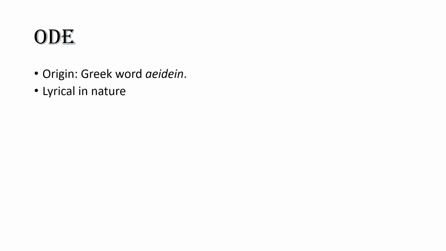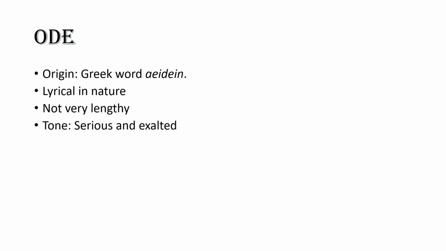Ode. Ode is derived from a Greek word eidein, which means to chant or sing. Ode is lyrical in nature, and it is highly serious in its tone and subject matter, and it is a formal, often ceremonious lyric poem that addresses and often celebrates a person, place, idea, or even a thing.